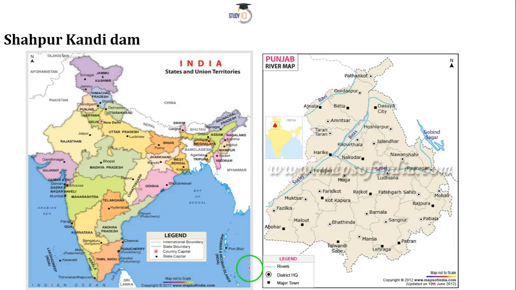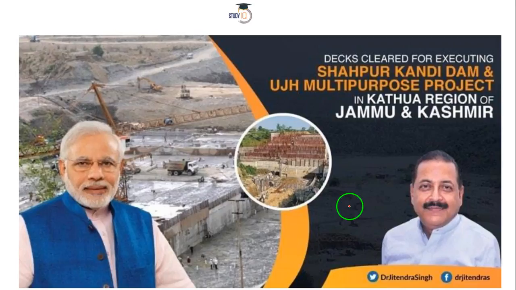Two dams over. Let's crack on to the third one, and this one is Shahpur Kandi Dam. Now this one involves two states. One state is Jammu and Kashmir, and one is Punjab. Of course, this part is not Jammu and Kashmir. Here is your Jammu and Kashmir, and this is Punjab, right? Punjab and Jammu and Kashmir. When we zoom into this map, we are talking about this river, the Ravi River, and it is going to be beneficial for both these states of our country.